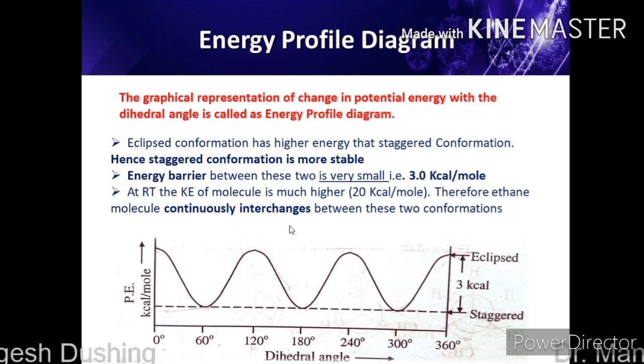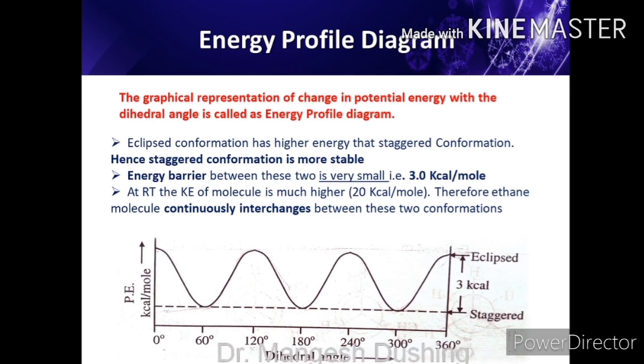How do we draw this energy profile diagram? Just take a y-axis and an x-axis. On the y-axis you write the energies 0, 1, 2 and 3, and on the x-axis you write all the dihedral angles: 0, 60, 120, 180, 240, 300 and 360 degrees. Then put the points.